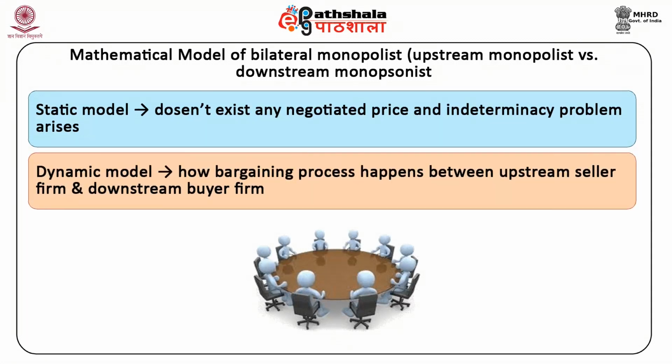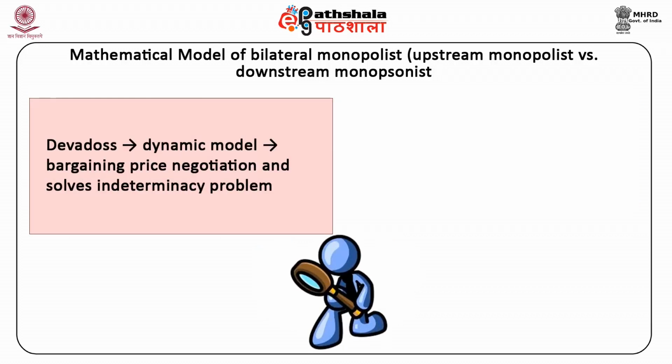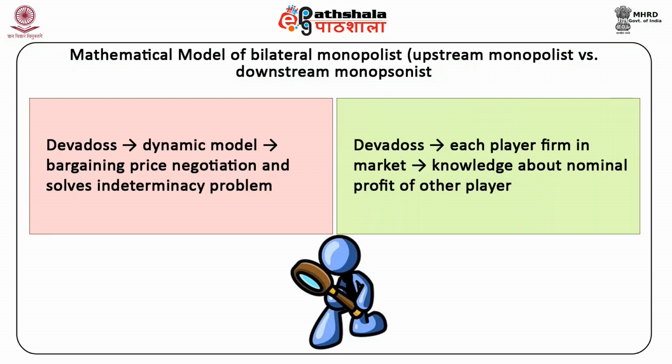In the dynamic model, we can analyze how the bargaining process happens between the upstream seller firm and the downstream buyer firm. Devados 1998 suggests a dynamic model which captures the process of bargaining and price negotiation and solves the indeterminacy problem. Devados assumes that each player or firm in the market has some knowledge about the nominal profit of the other player.